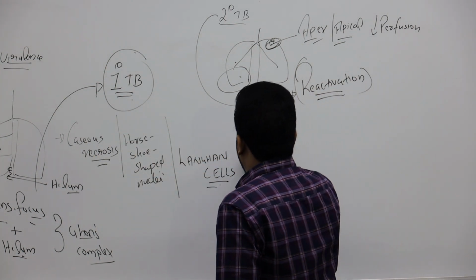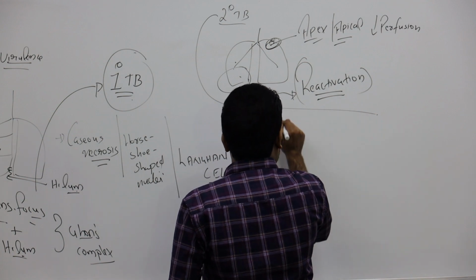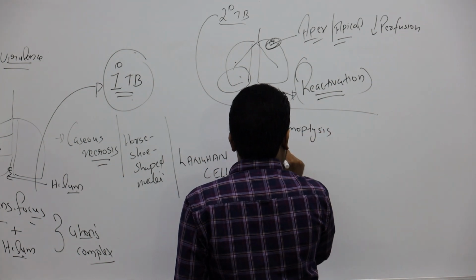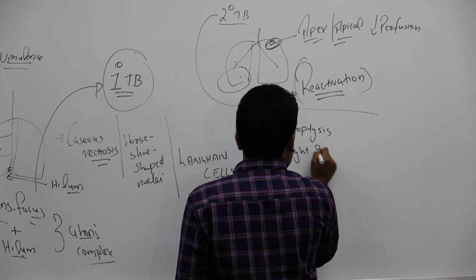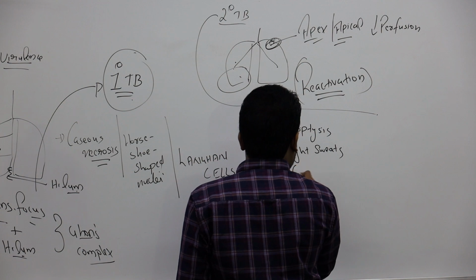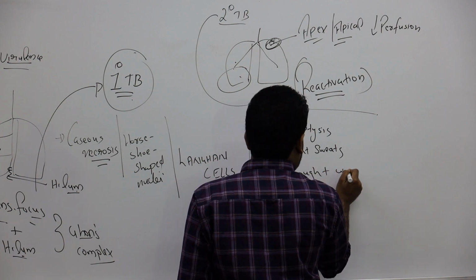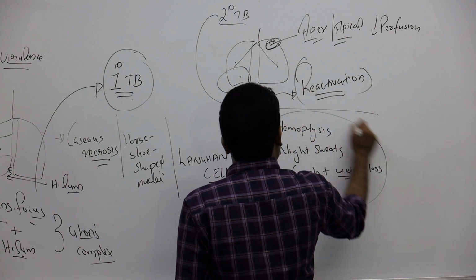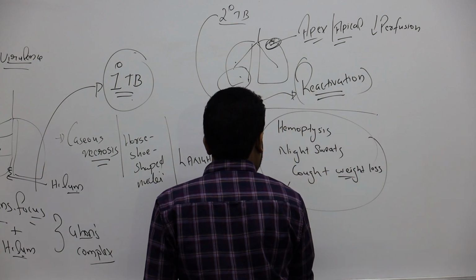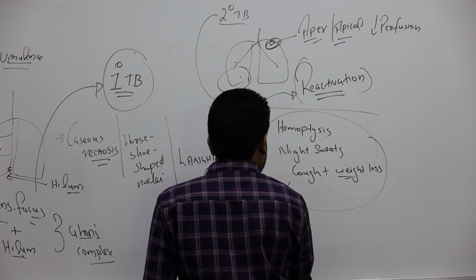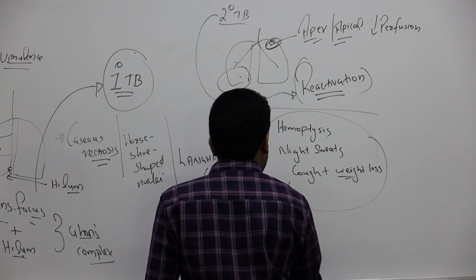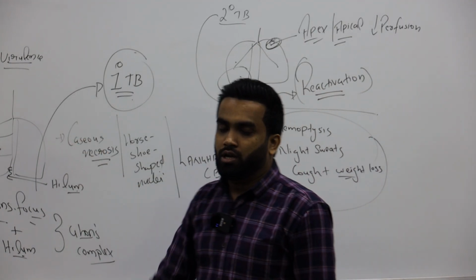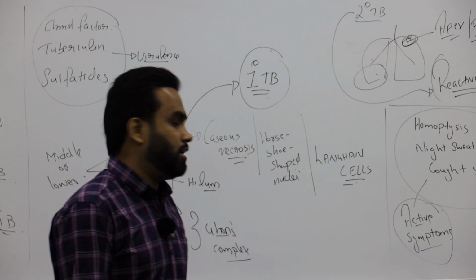Now, always remember, if someone comes with hemoptysis, coughing of blood, night sweats, and weight loss, cough plus weight loss, you can suspect most probably they will have what? TB. These are active symptoms. So you can directly say, let's go for a TB test, right? Like check your blood, we'll find Mycobacterium tuberculosis, or we do an X-ray or whatever.